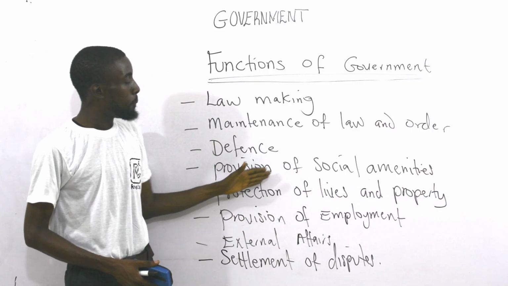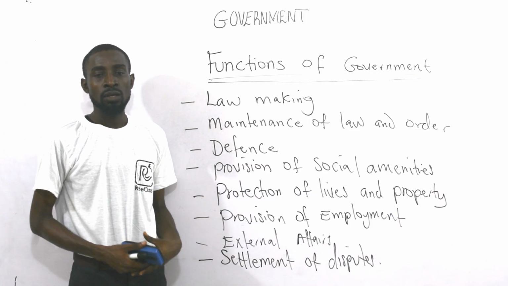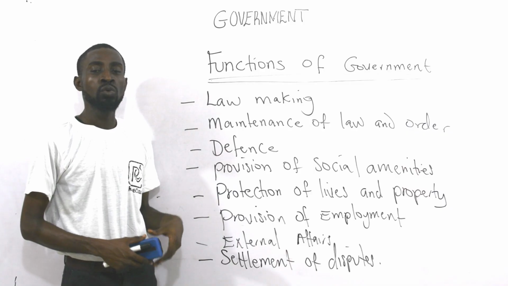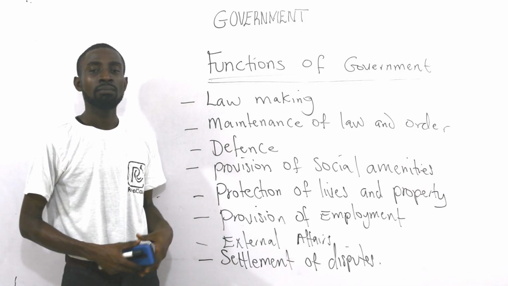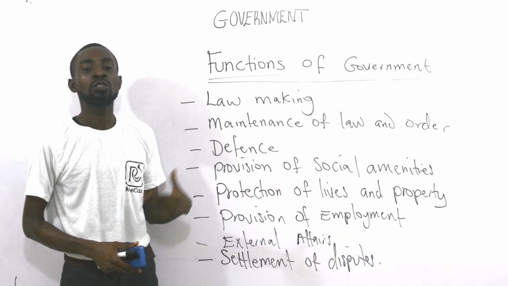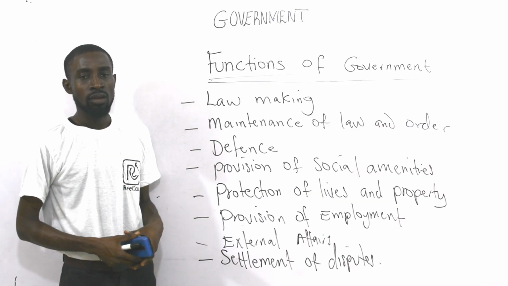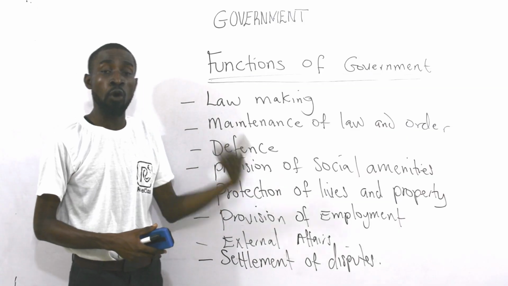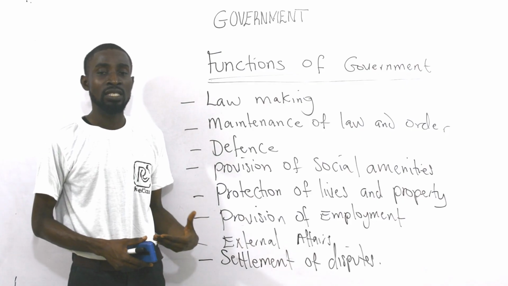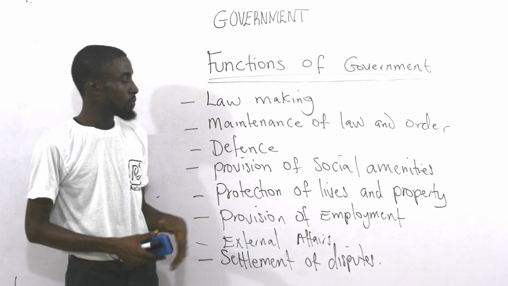So that's one of the duties or functions of government. Then we talk about provision of social amenities. All of the amenities we need, such as good roads, pipe-borne water, good electricity, are the social amenities that must be provided, as well as good institutions that our children can attend. These are the basic duties or functions of government.